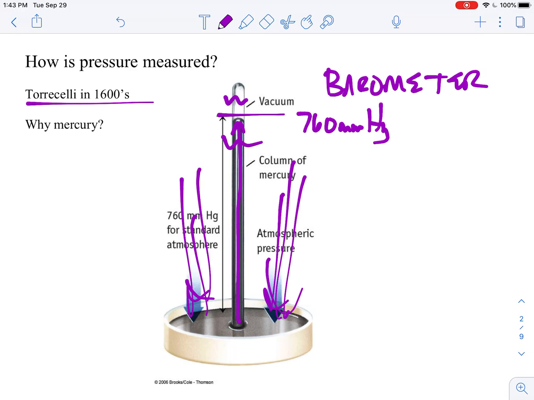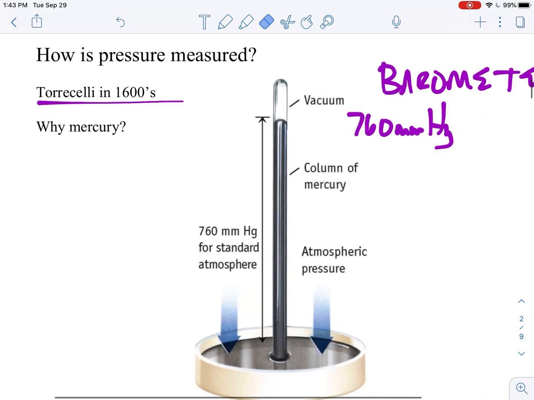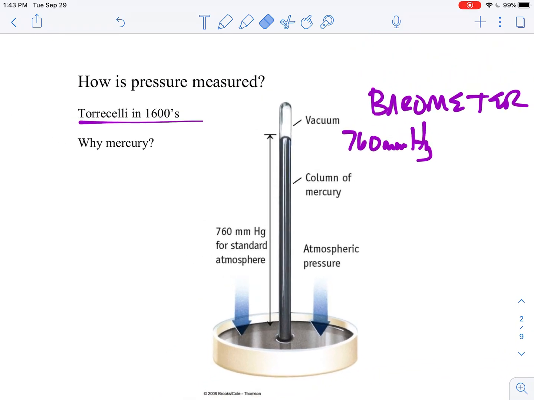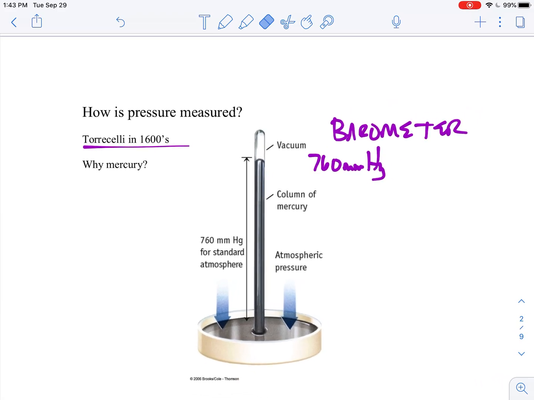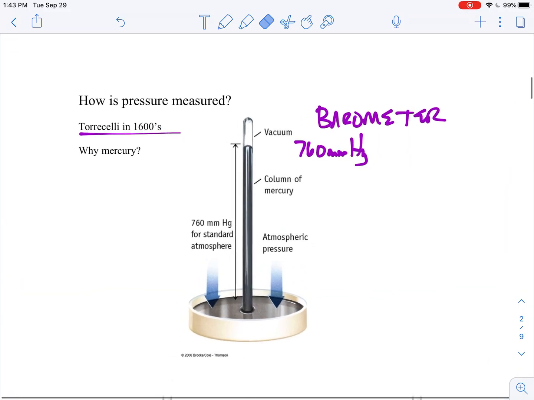And so basically the reason that we use the idea of height to measure pressure is because back in the 1600s, this guy here figured out how to measure the atmospheric pressure on a particular day by how high this column of mercury went. Why mercury? Because mercury is extremely dense. If you were to use a less dense liquid, this column might be 30-40 feet tall. And so consequently, if you use mercury, then you can get it to under a meter.